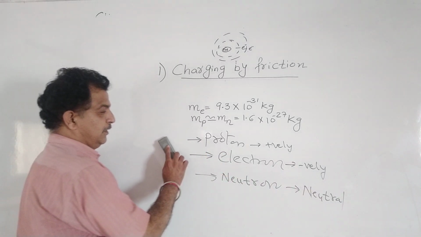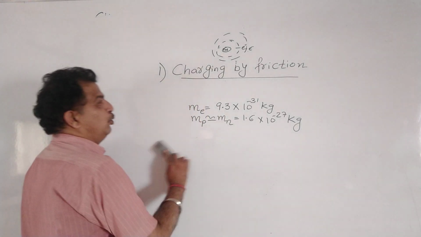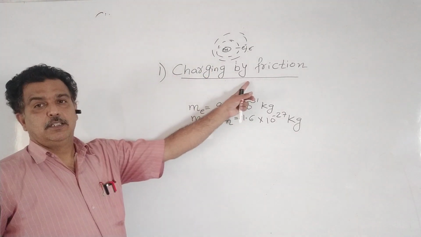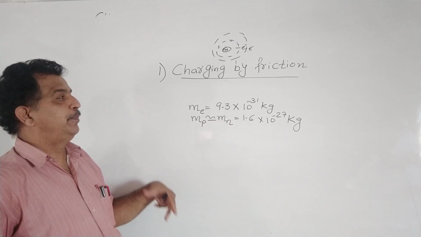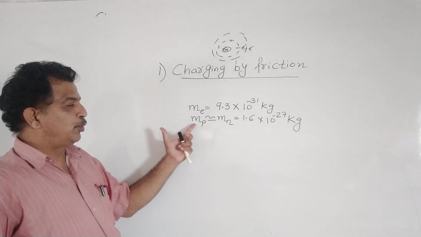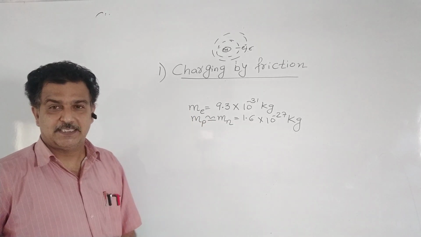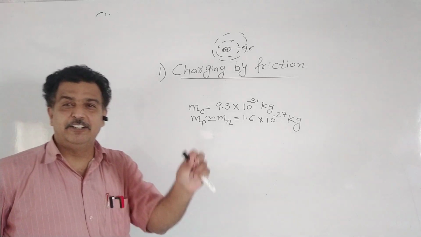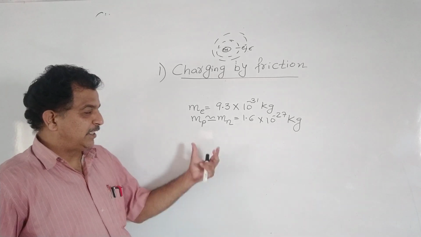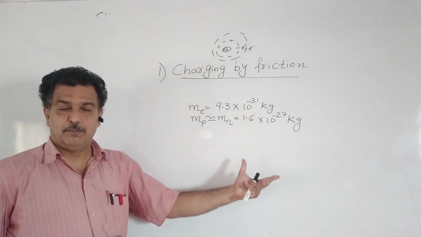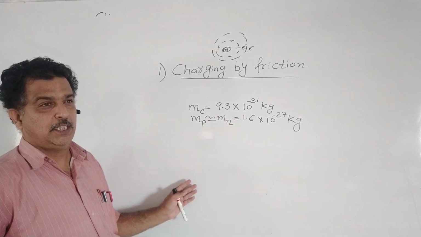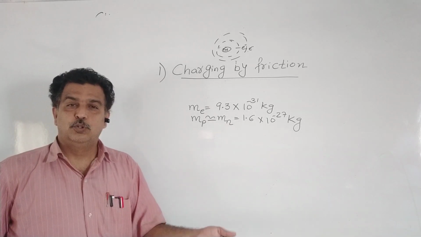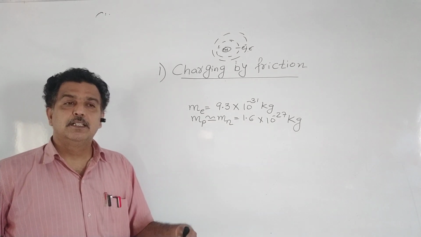Remember these things. And when we do the charging by friction, the transfer of electrons takes place from one body to another, and because the electron, proton, neutron do possess masses, there will be a slight difference in the masses of the body after rubbing. Because अगर एक किसी का इलेक्ट्रॉन चला गया है तो उसका मास कम हो जाएगा, और जिसको इलेक्ट्रॉन मिला है उसका मास बढ़ भी सकता है, घट सकता है.